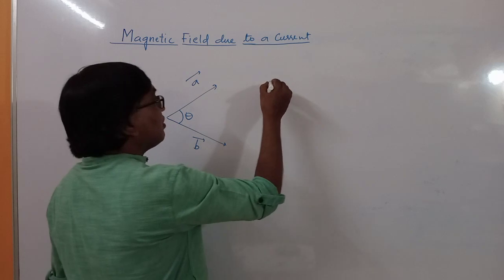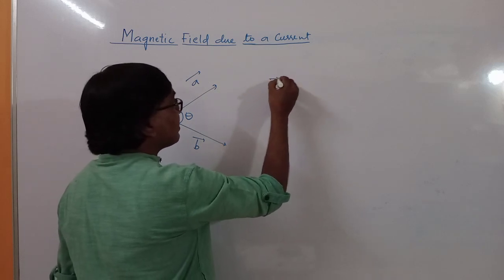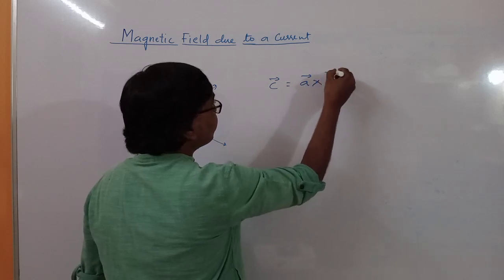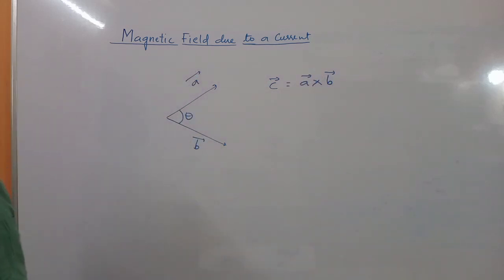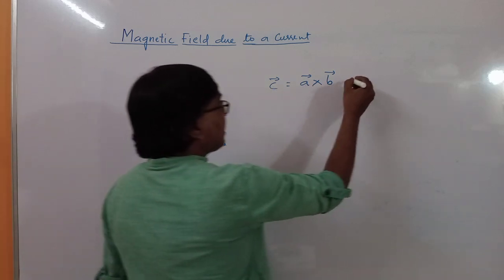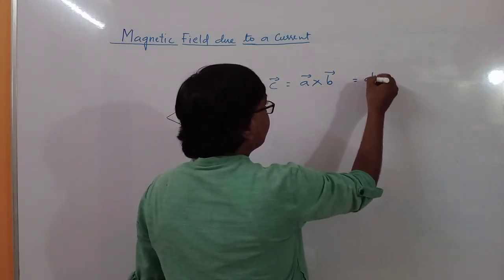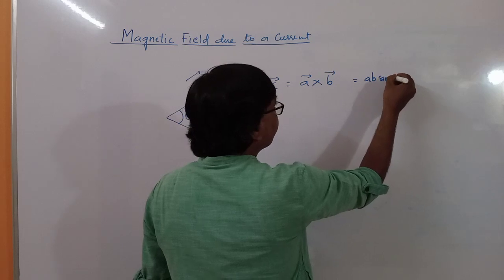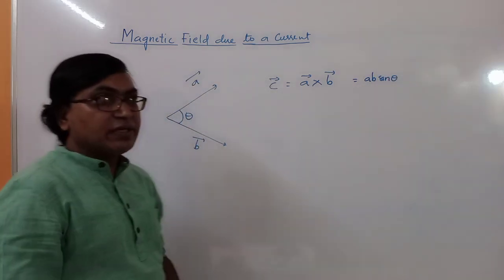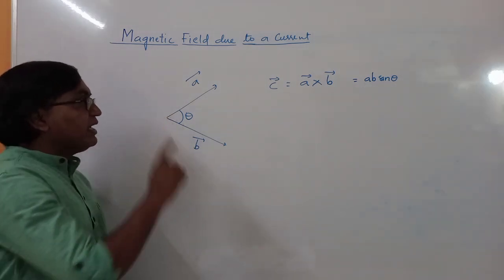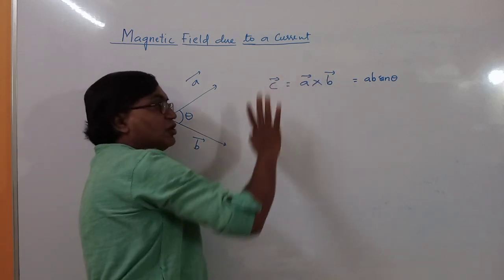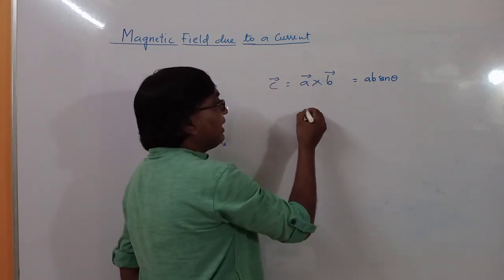Suppose you want to find the resultant vector C, that is A cross B. Its magnitude is AB sine theta, and the direction is given by the rule of cross product. So how do we find the direction? Right hand thumb rule.